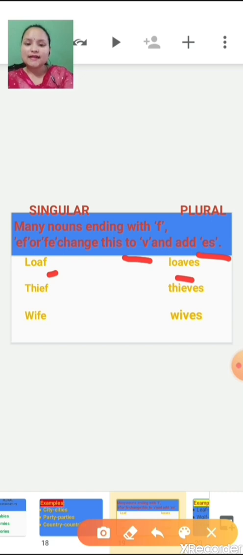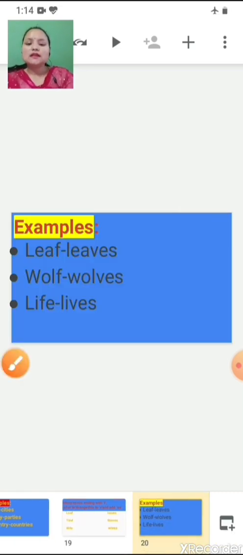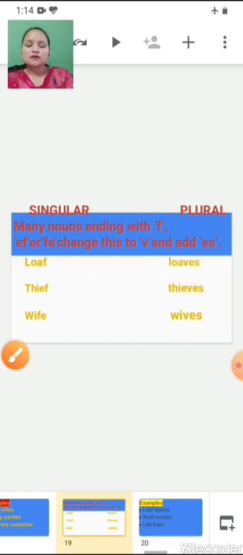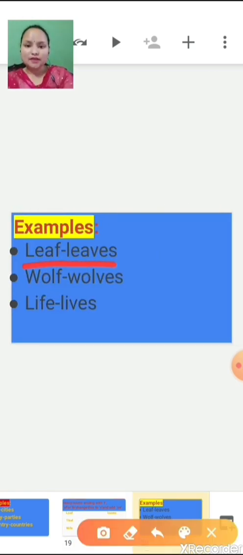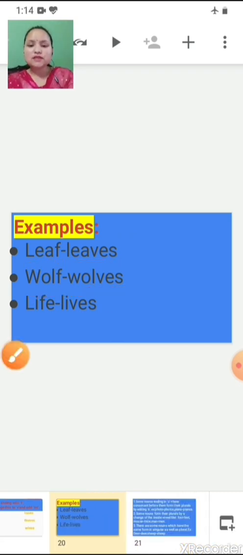Here thief, it is ending with EF. In place of EF we write V and then add ES. So from thief it becomes thieves. Same, wife, wives. More examples: leaf, leaves; wolf, wolves; life, lives. Okay, so these are some rules.